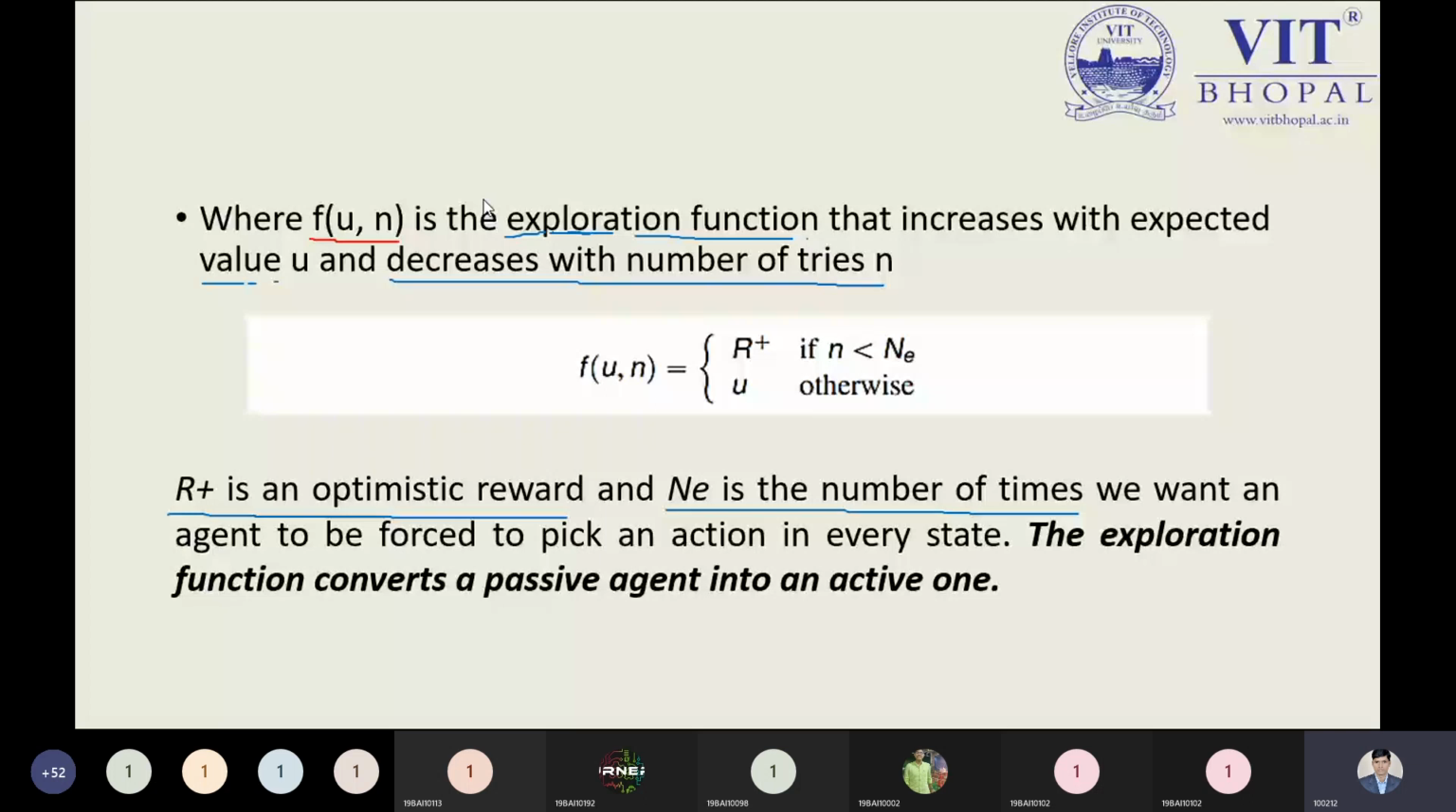This R plus means the optimistic reward, because on the first try or the second try you are getting more points, as it is already decided by others that in the particular state the agent or other agents have gained lots from the tries. So it's a better idea to use a lesser number of tries compared to N. N, I'm saying once again, is the number of times an agent is forced to pick an action in every state.